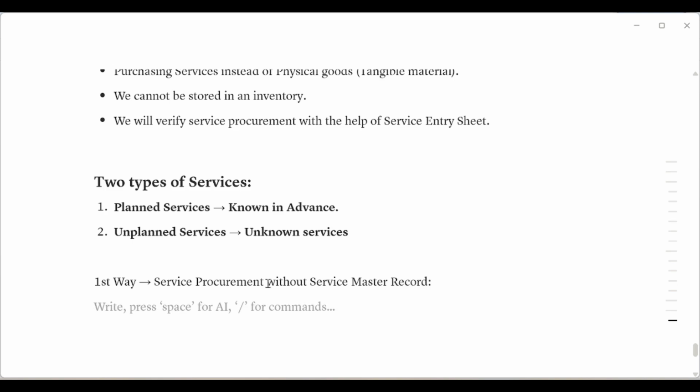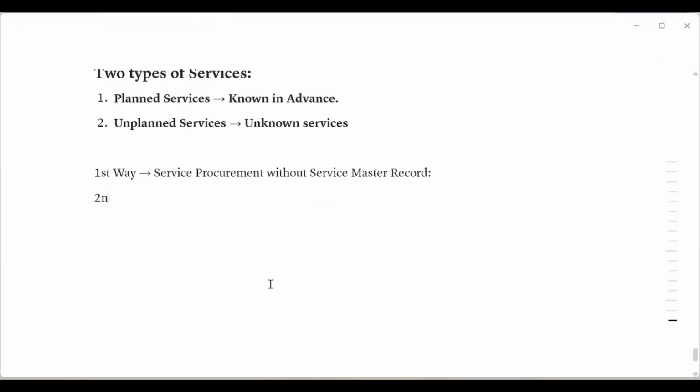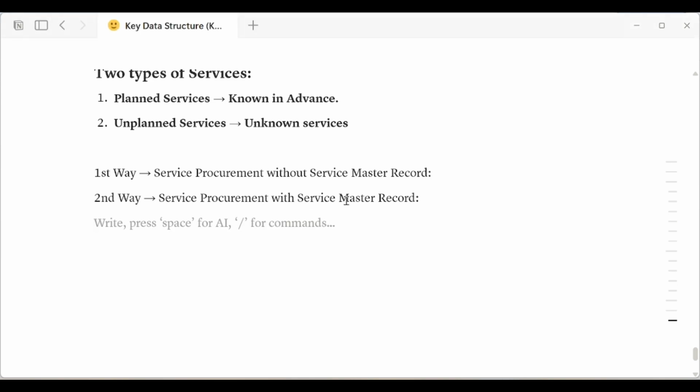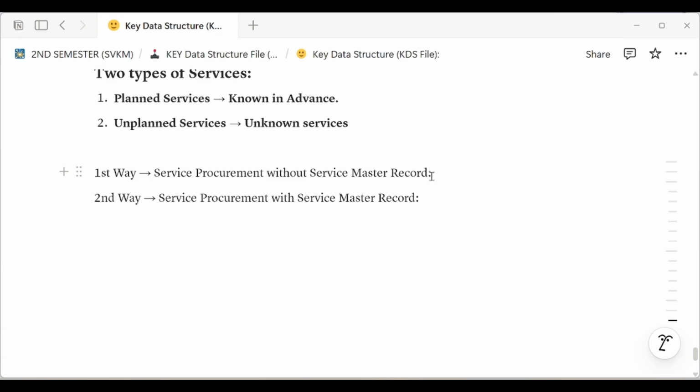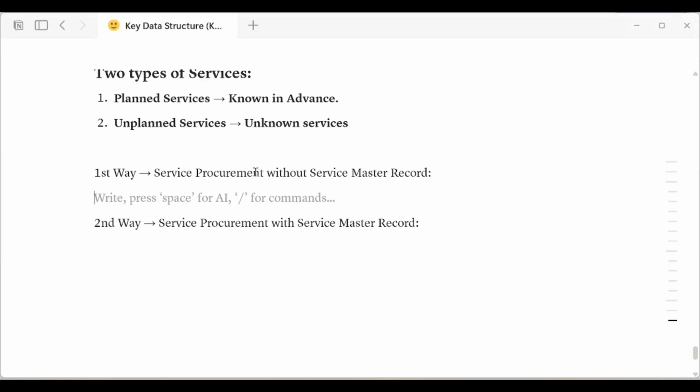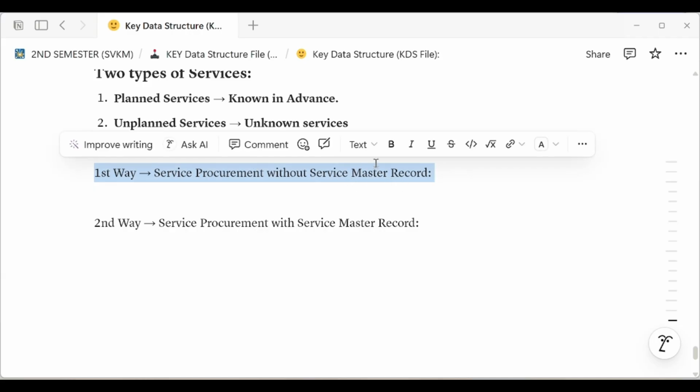The second way is service procurement with service master record. So these are the two ways, and through these two ways we will perform one by one. First we start with service procurement without service master record.